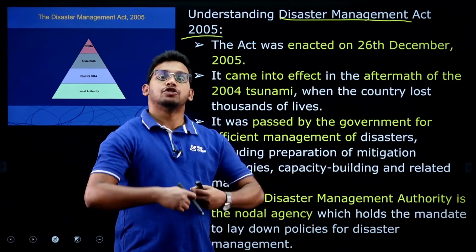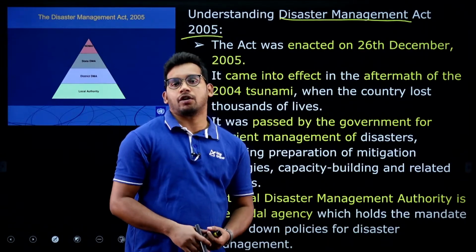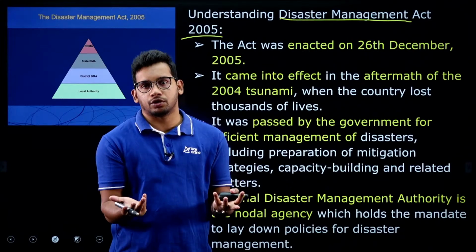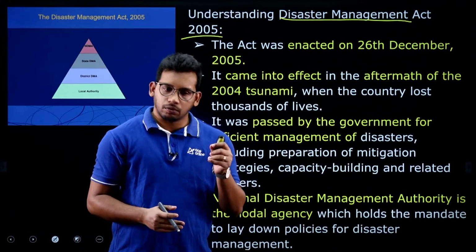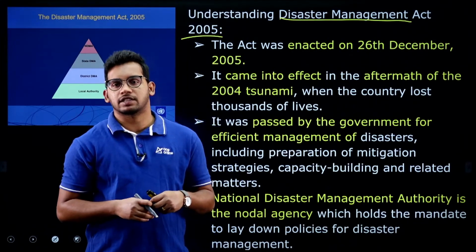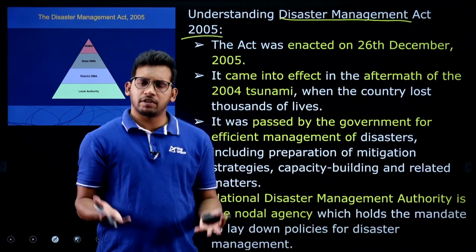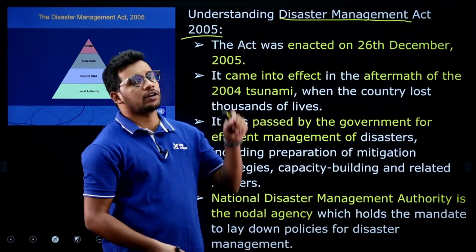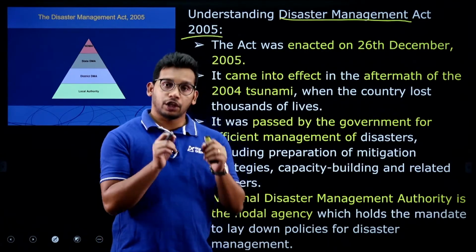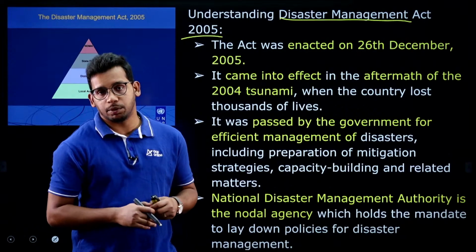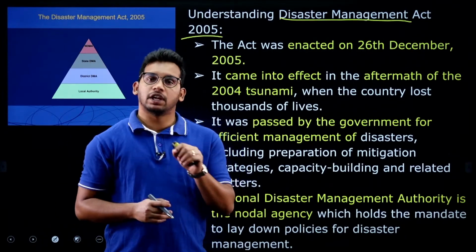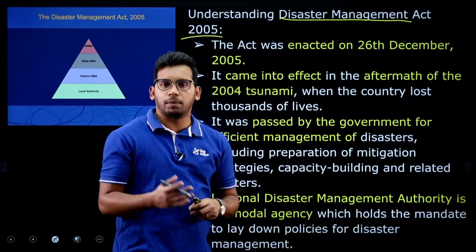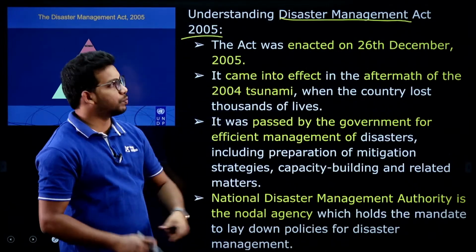Before that, there was no authority which took care of disaster management. There is no legality. Whom to question? Nobody can question. Who is responsible to ask when there was a failure in disaster management? So, there were no legal powers in India to handle disaster management. That is why the Indian government felt the need that certain people or certain officers should be made responsible during disasters.